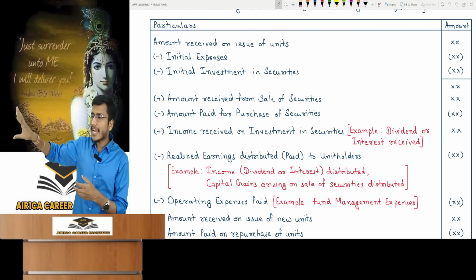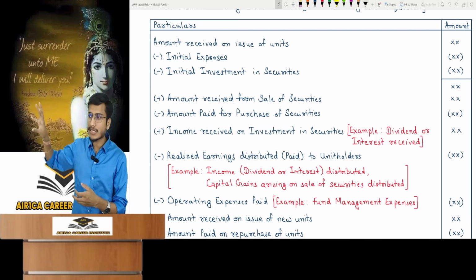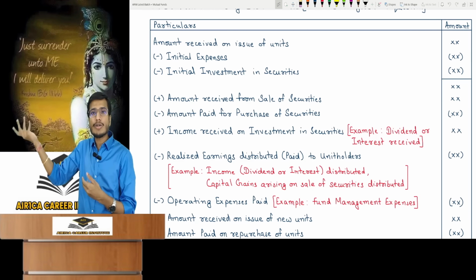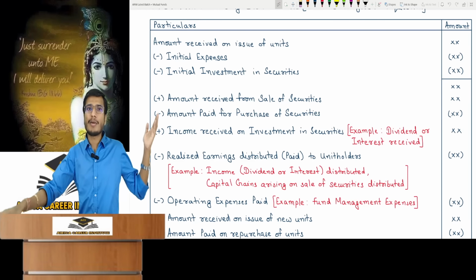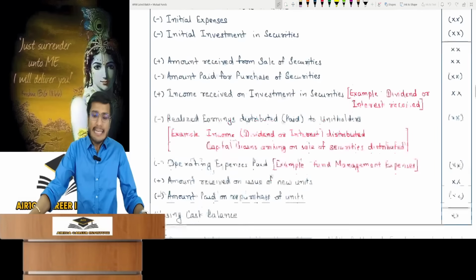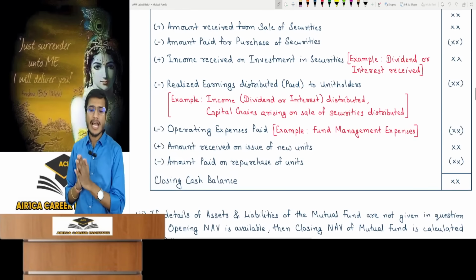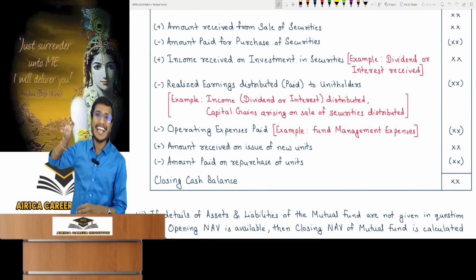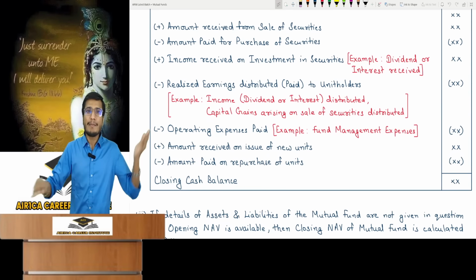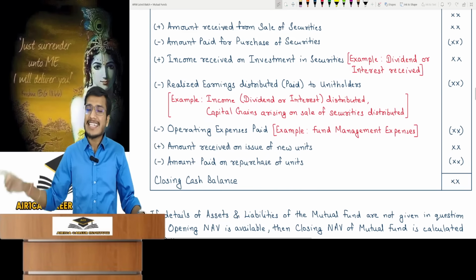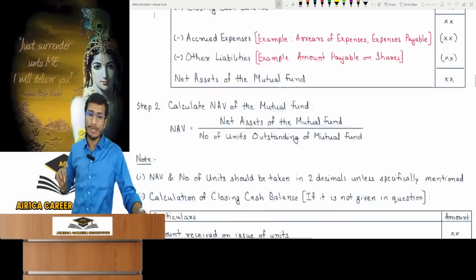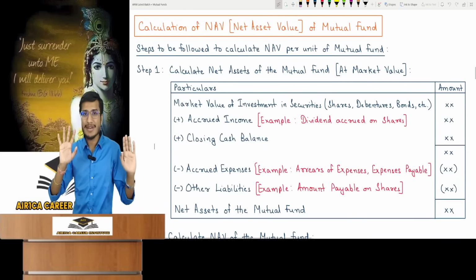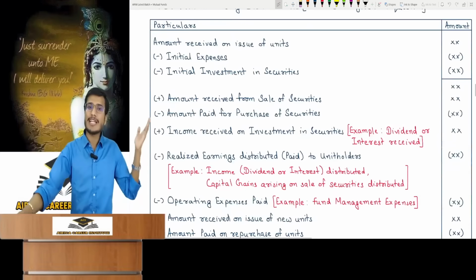One day I felt that this XYZ company's share price can increase, let's invest in it. I purchased its securities and the amount was paid for their acquisition. Look, I have invested in market securities like shares, debentures and bonds. So from that, I received income from dividends or interest in my bank account. If received into the bank account, add. If your income was accrued, though not in bank, it becomes your asset. It's a simple thing. If received in bank, cash balance increases.